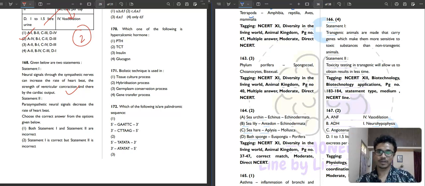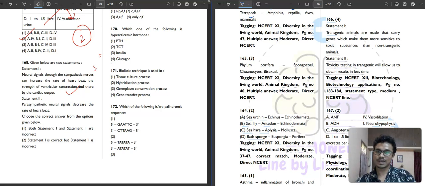If it increases the heartbeat, it automatically increases the ventricular contraction and thereby cardiac output. You know that cardiac output is stroke volume into heart rate. So if heart rate is increased, cardiac output will also be increased. So this is your simple concept.